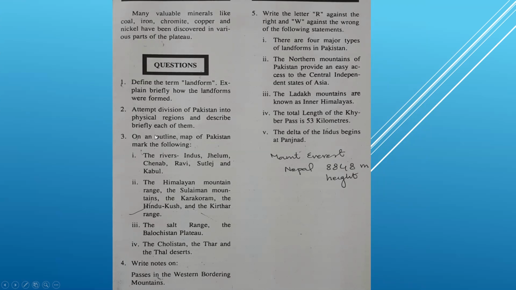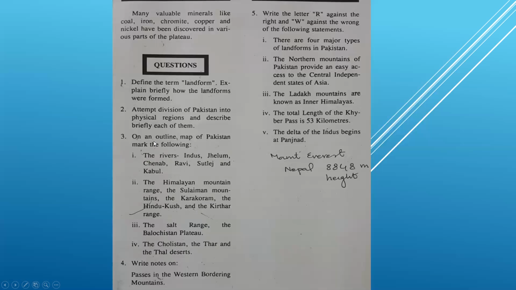The next question: on an outline map of Pakistan, mark the following: the rivers Indus, Jhelum, Chenab, Ravi, Sutlej, and Kabul. Also a short question during the lecture, I told you, name the rivers of Pakistan. Here you will write the names of the rivers but not Kabul. The Himalayas mountain range, the Suleiman mountains, the Karakoram, the Hindu Kush, the Kirthar, Salt Range, Balochistan plateau, Cholistan, the Thar and the Thal. Also, it can be asked in a short question, name the deserts of Pakistan. Here, this is the answer: the Cholistan, the Thar and the Thal.